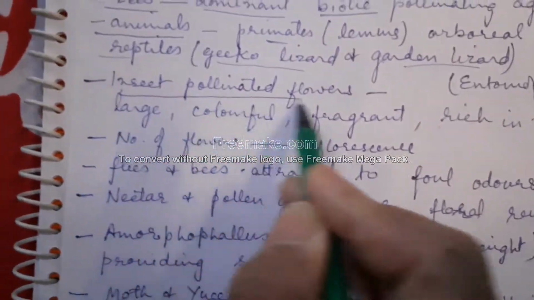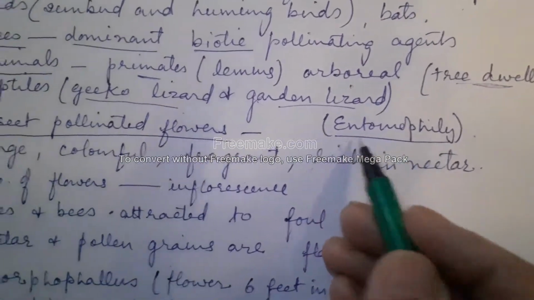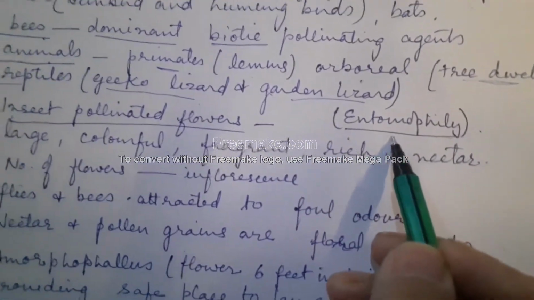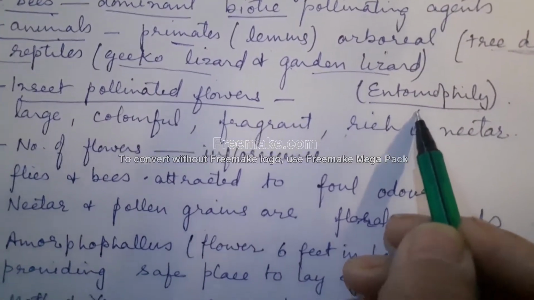Now, insect pollinated flowers are also called entomophilous flowers, or entomophily. I've sent you a video where all these kinds of flowers are being shown.